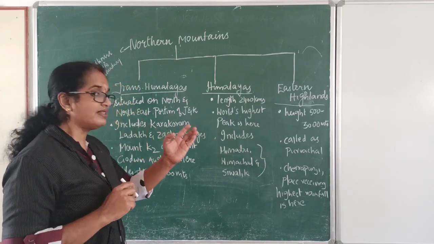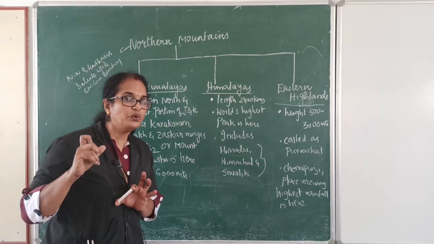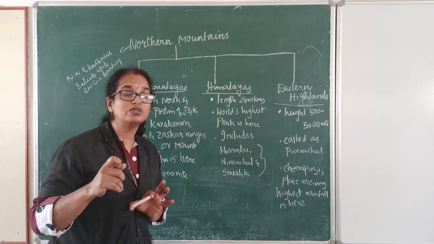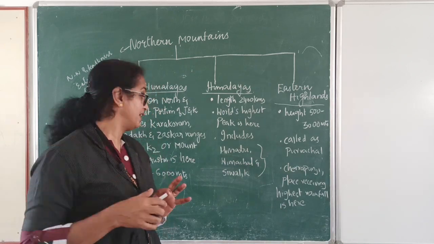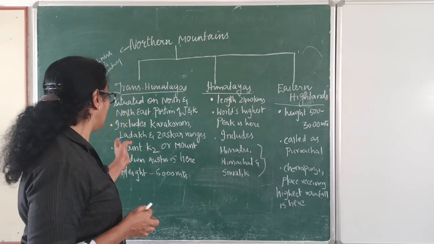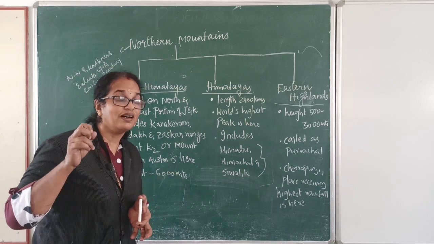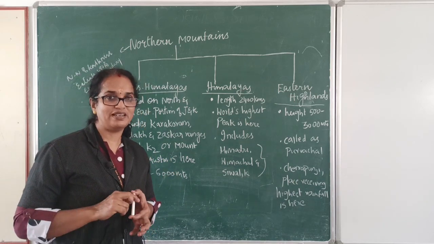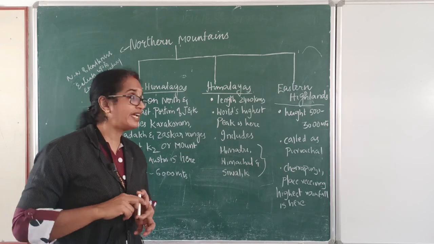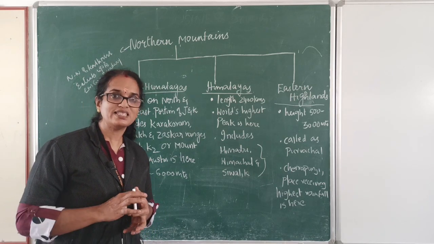And in the Karakoram mountain ranges, we will find Mount K2 or Mount Godwin Austen, the highest peak. Got it, children? And the average altitude or height of this Trans-Himalayas is almost 6,000 meters.